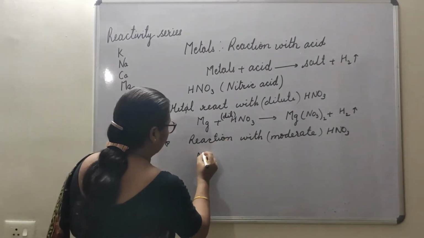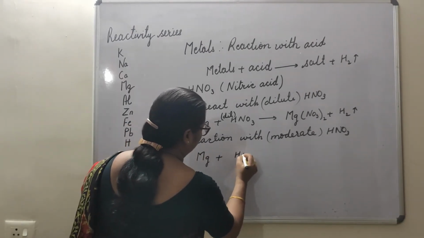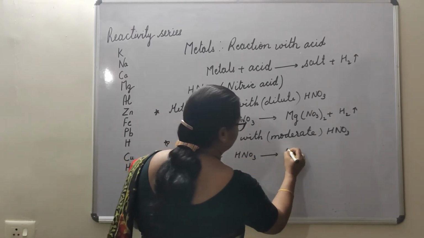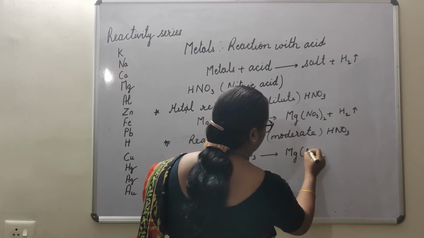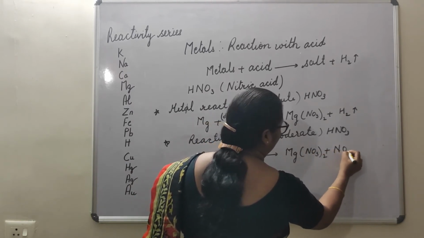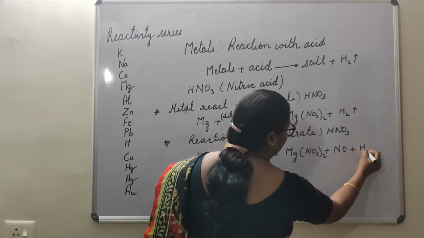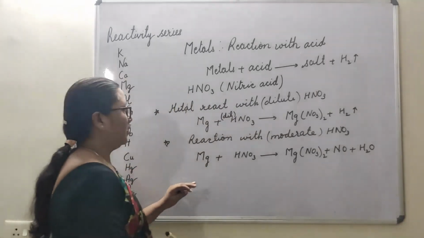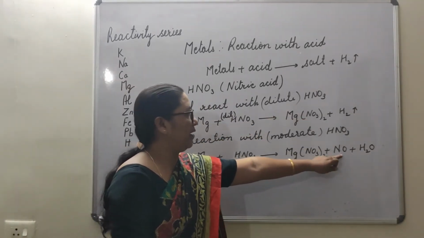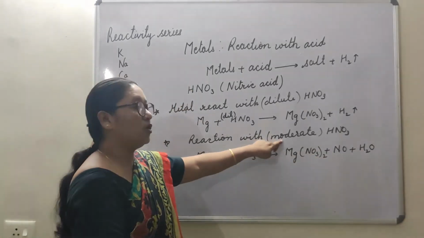So in this, when magnesium reacts with HNO3, here HNO3 is moderate, we will get Mg(NO3)2 plus NO2, NO plus H2O. Okay, we are getting the same salt here, but we are getting nitrogen oxide here because this is not dilute.